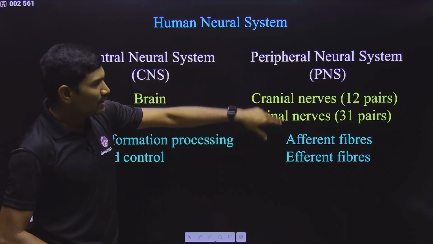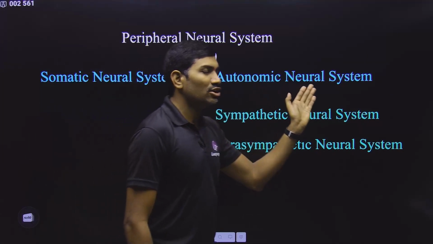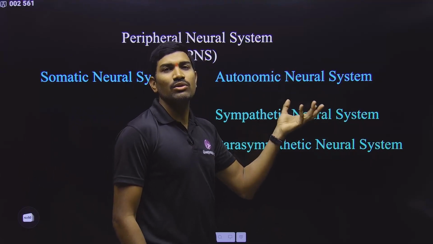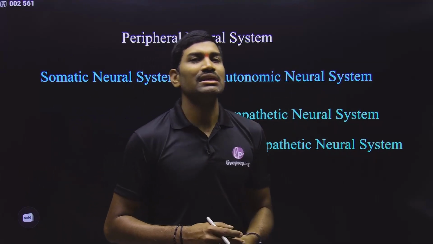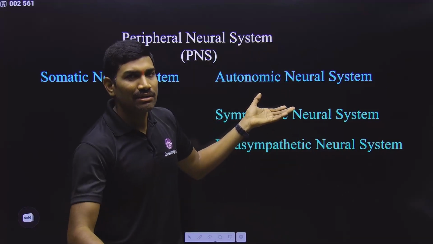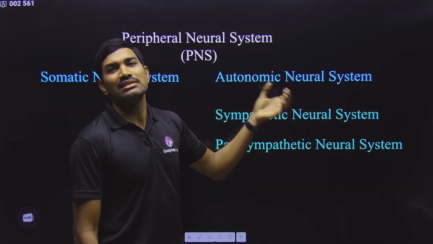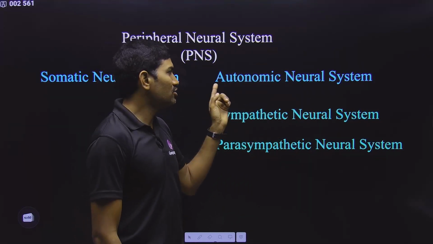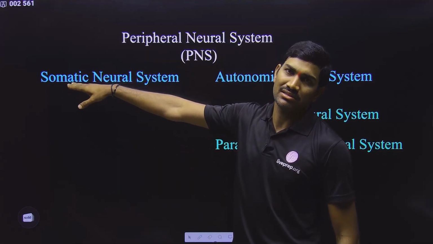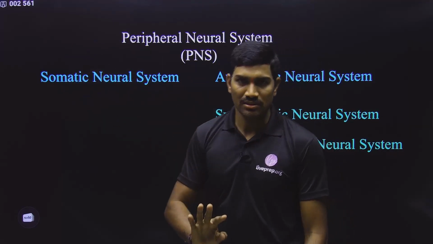Clear? And now this peripheral nervous system, again based on various factors, we are classifying into somatic neural system and autonomic neural system. Autonomic means what? Now this neural system is going to the involuntary organs. Some things are not under the control of human will, and they all come under involuntary. This neural system is sending neurons to and receiving neurons from those particular organs. That's why it is autonomic. Whereas the neurons that are connected with the skeletal muscles come under the somatic neural system. This is what they are saying.